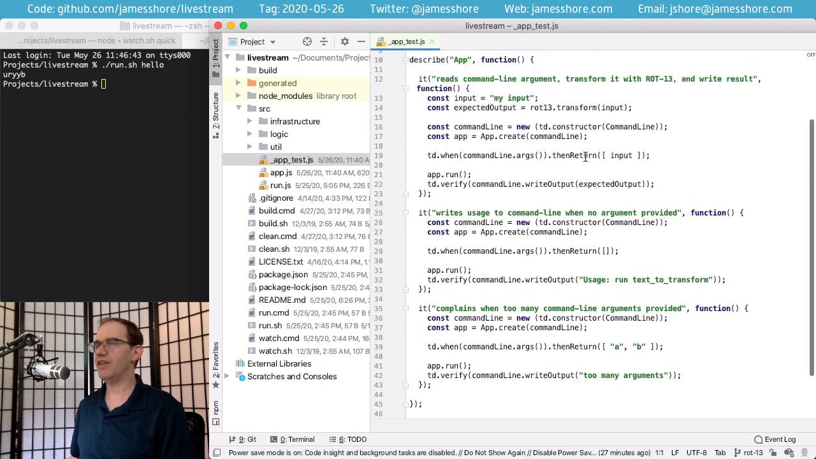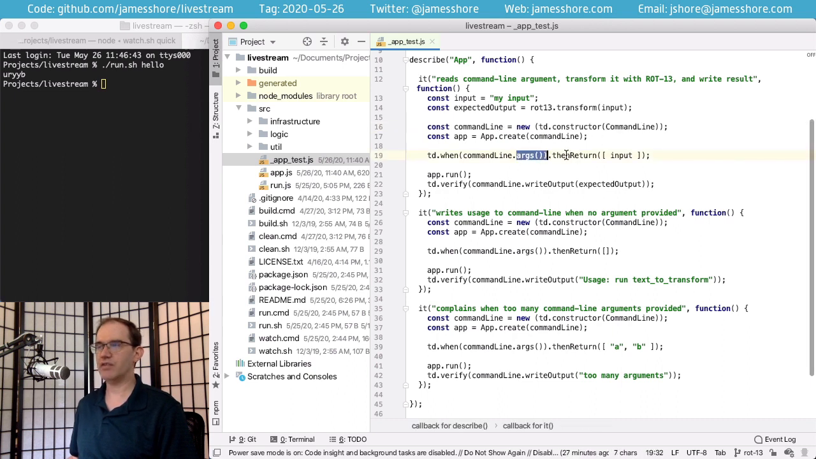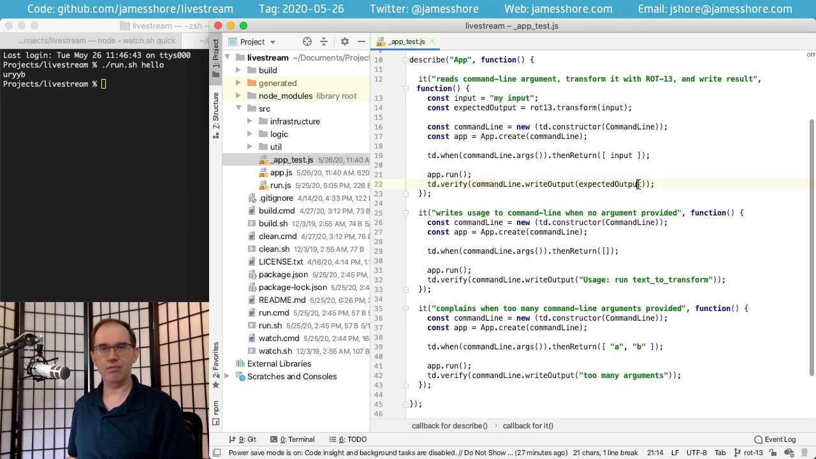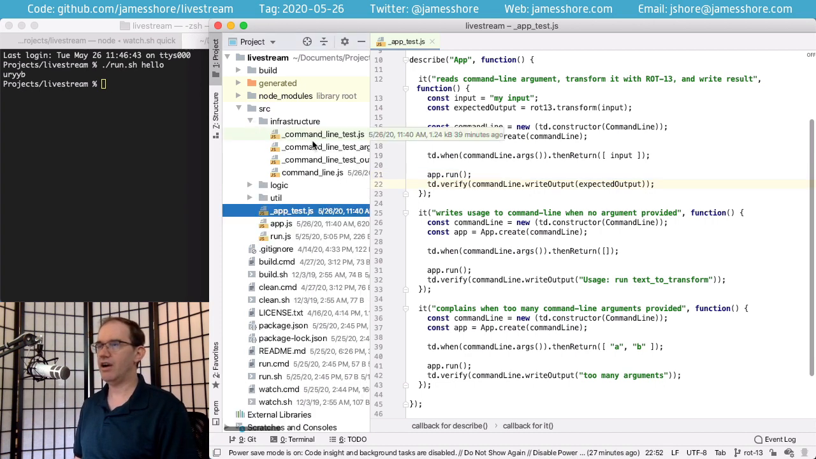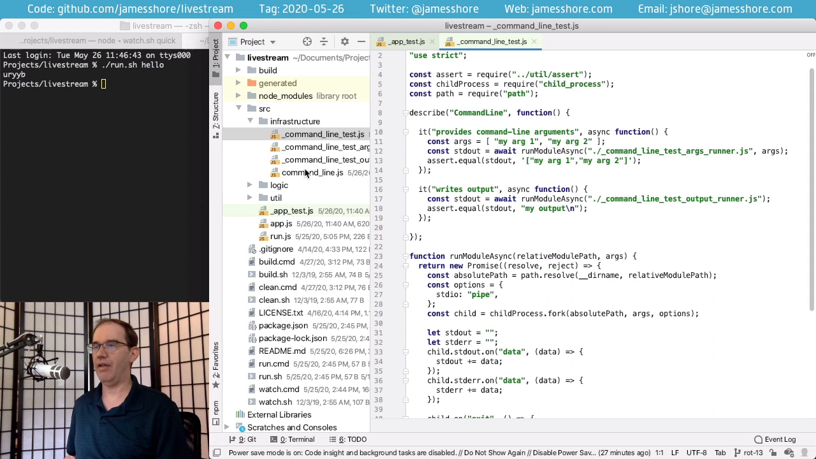And you can see here that our tests assert that we're going to create a command line mock. We're going to tell it that when we ask for the command line arguments, we're going to return the input, we're going to run the application, and then we're going to verify that we write the output. So far, so good. It's a good test. Down in our application infrastructure, we have an infrastructure wrapper for the command line and tests around that.